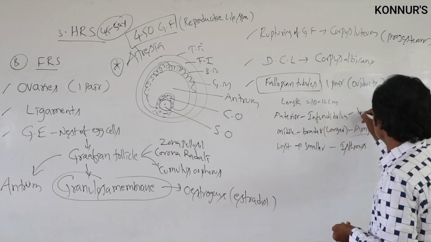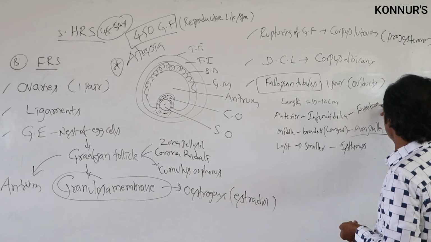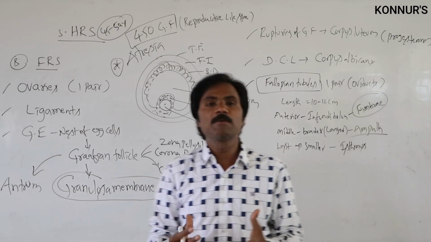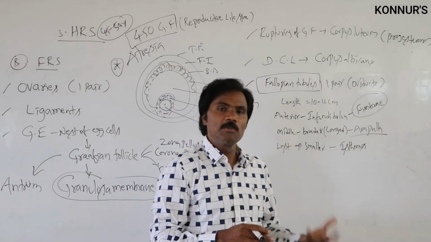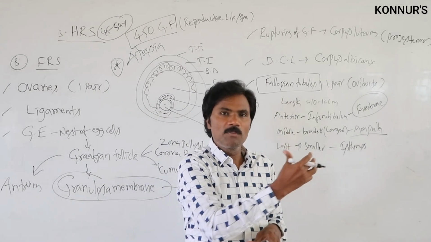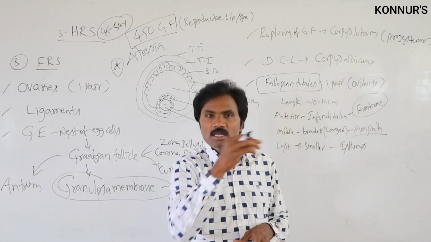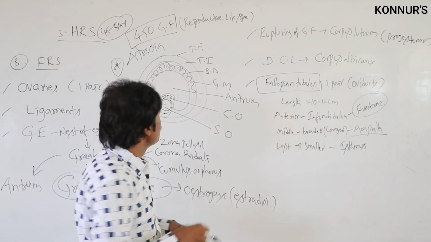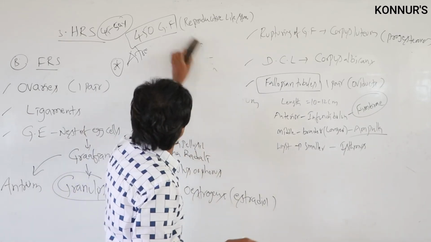In the infundibulum, the finger-like fimbriae structures are present. Why? Because male gametes are motile, female gametes are non-motile. With the help of the fimbriae, the ovum is collected from the body cavity towards the fallopian tube.